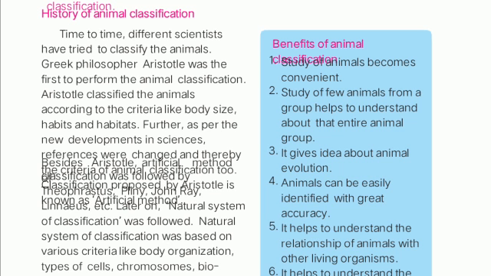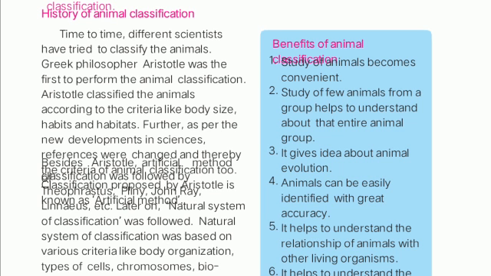The criteria for classification were body size, habit and habitat. He focused on only these three criteria: similar body size animals were put in one group, and with a common habit, meaning eating habits, and habitat, meaning their shelter, how they live, what they require, where they take shelter, likewise.